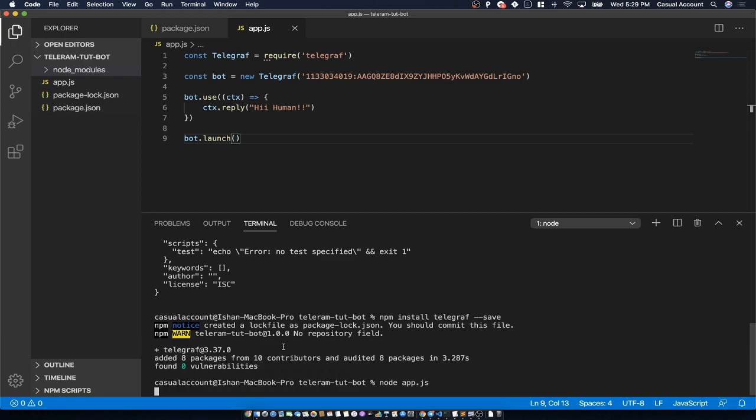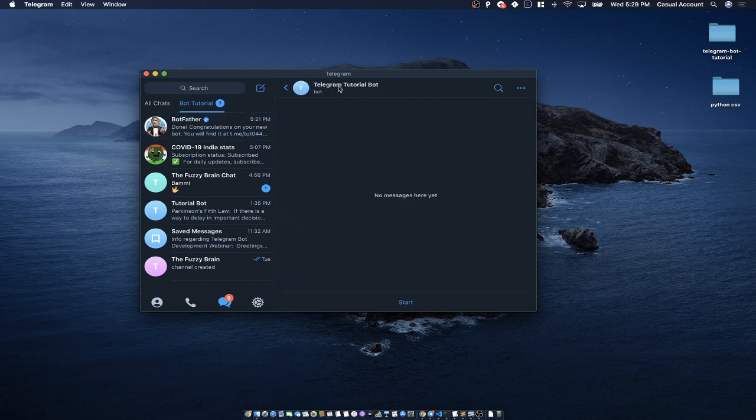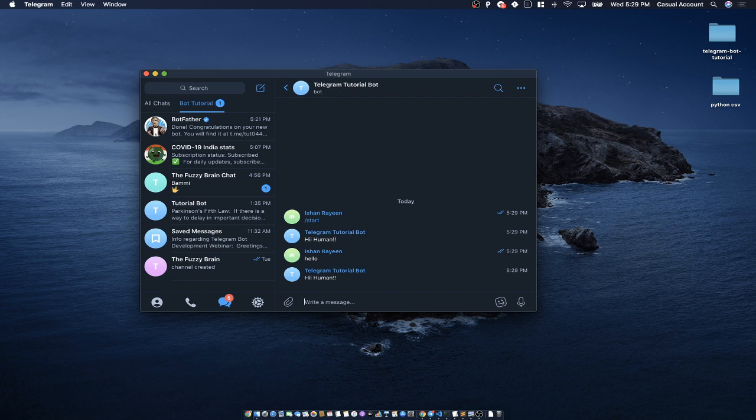Okay, so now let's go back to our bot in the Telegram app. This is the bot, this is the link to the bot. We'll open that bot. This is our Telegram bot, and say start. See, it's replying. It started replying. Hello. It will again say hi human.